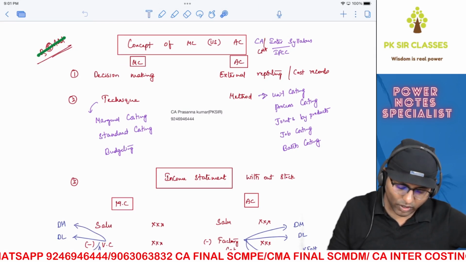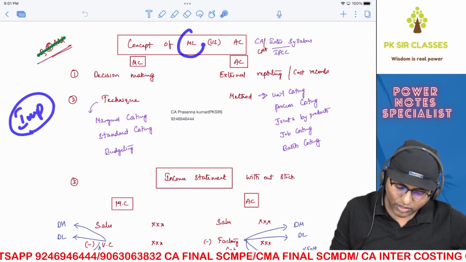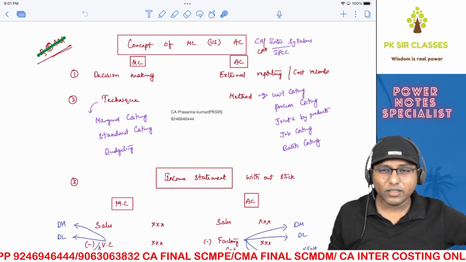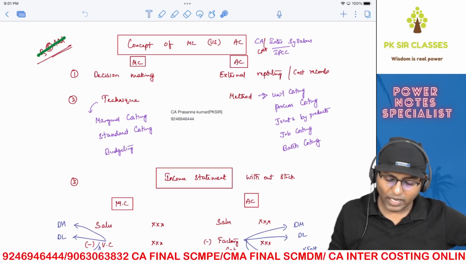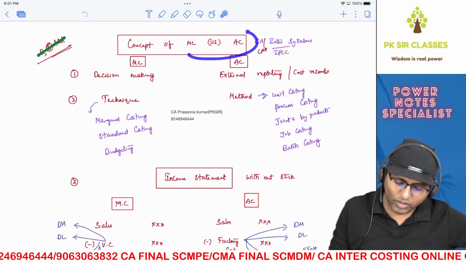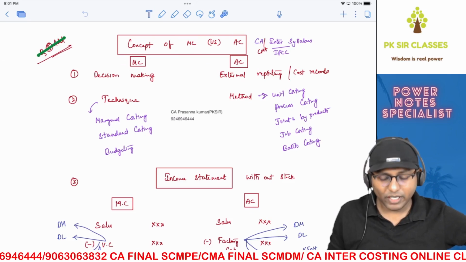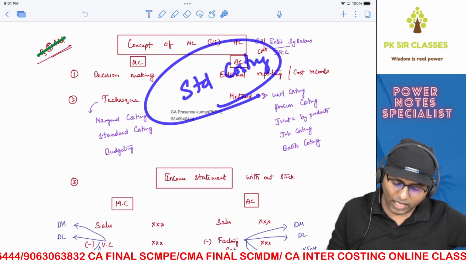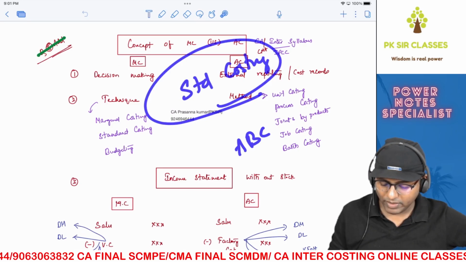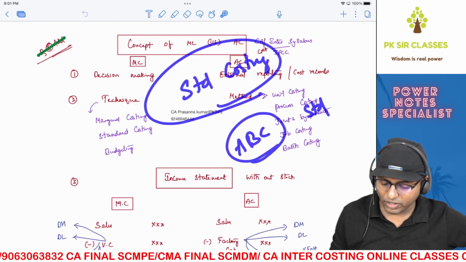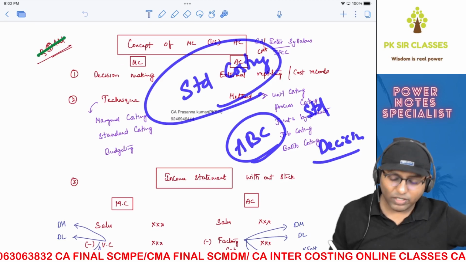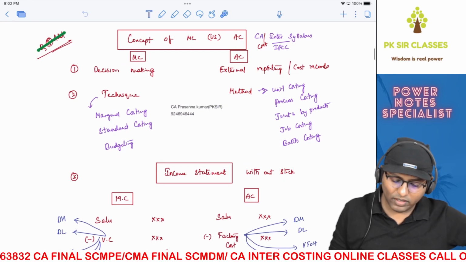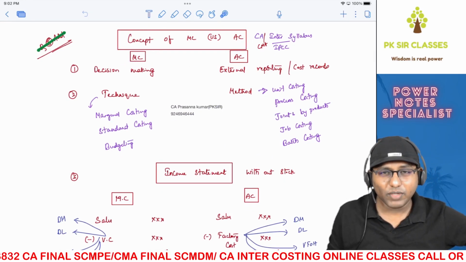So this is a very important concept: marginal costing versus absorption costing. In what way is it important, sir? In your Inter itself, this topic is important, but at final level it is important from the perspective of the decision making chapter, as well as standard costing, as well as when you're trying to club ABC, activity based costing, with either standard costing or decision making. You will understand what I'm trying to say only if you solve problems, but one thing is for sure, this is a very important concept even at final level.